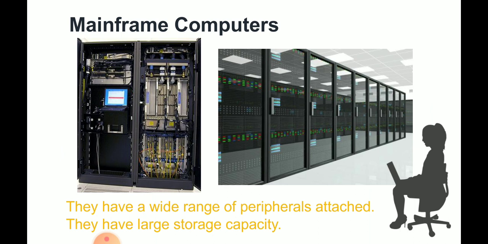Next is mainframe computers. Applications which require high performance or generate and process a large number of transactions are generally hosted on mainframes. As an example, you can imagine the large amount of transactions that a major bank would have to process on a daily basis.